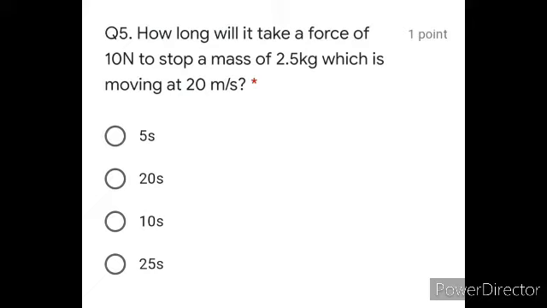You know the formula of force, that is F equal to m multiplied by (v minus u) over t. We have to find out time, so time is equal to m(v minus u) over F. When you substitute the values and do the calculations, the answer is going to be 5 seconds. So option A is the correct one.